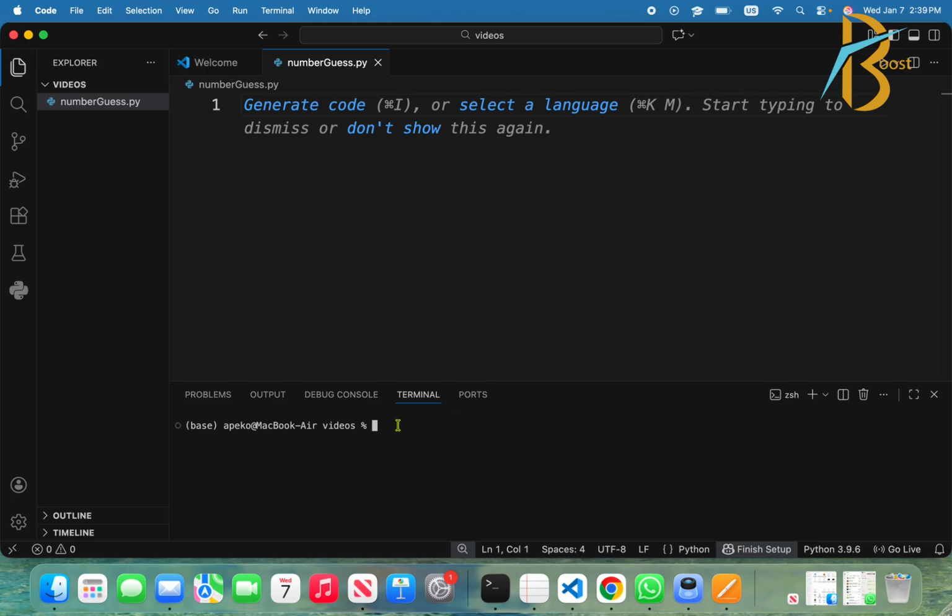I'm using Visual Studio Code here. You can use PyCharm or any IDE that you like. There's also Anaconda that you can use, whether you are using Mac or Windows. You can use Visual Studio Code or PyCharm, any one that you like, you can follow.